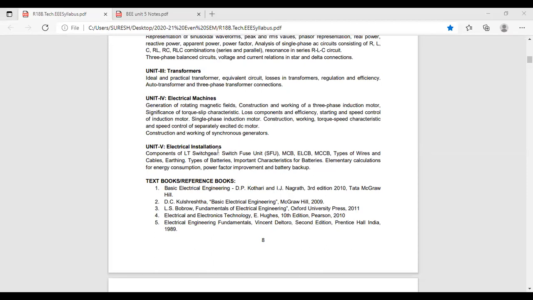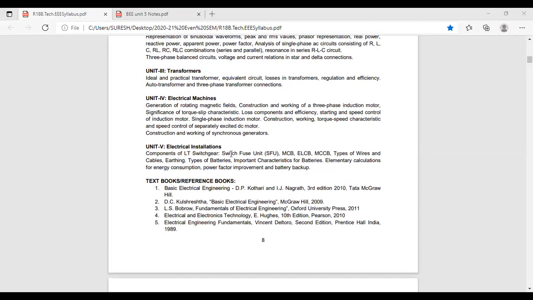So in fifth unit, we are having electrical installations. See how many topics are there. First topic is switch fuse unit, SFU. Second is MCB. Third is ELCB. Fourth is MCCB.